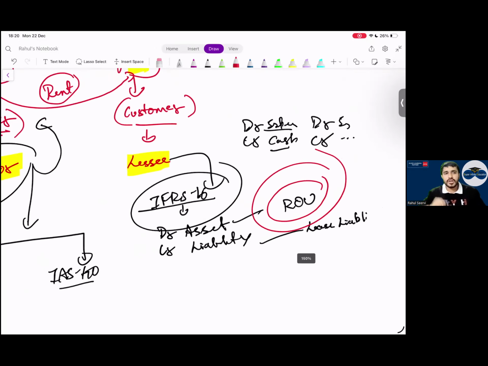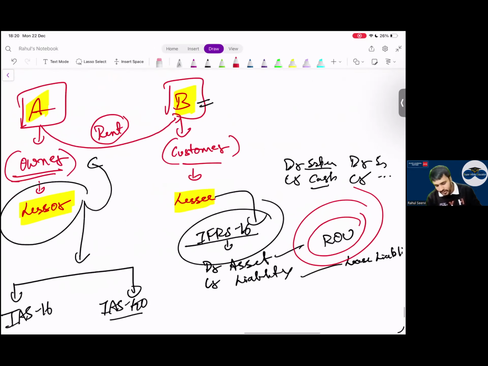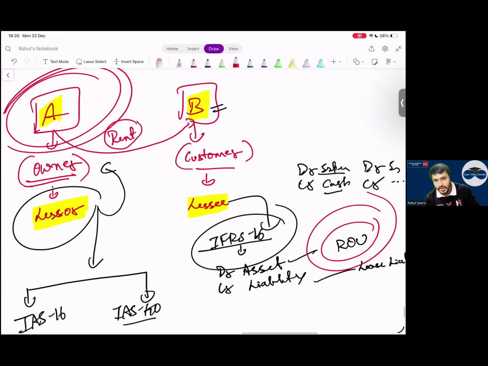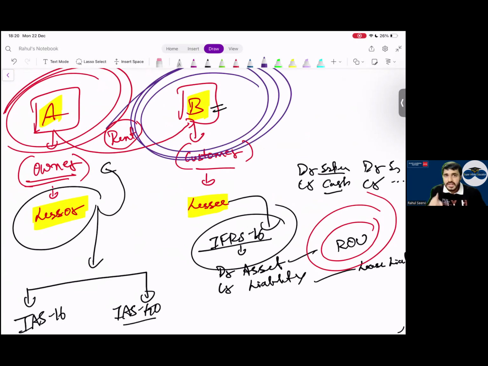Even though who is the owner? Who is the owner here? Even though A is the owner, still B is recording it as an asset. If you remember your conceptual framework, the first class SBR student, asset never means ownership. FR students also have done this. Asset never means ownership.